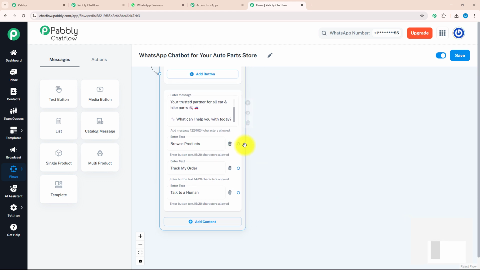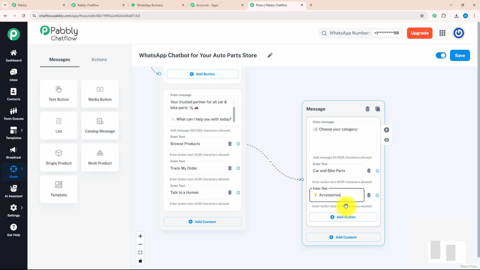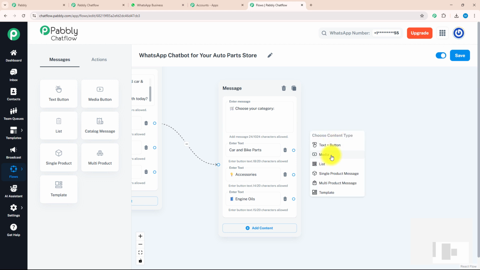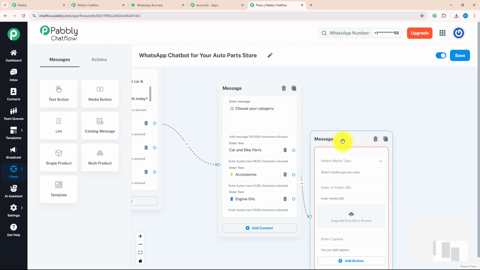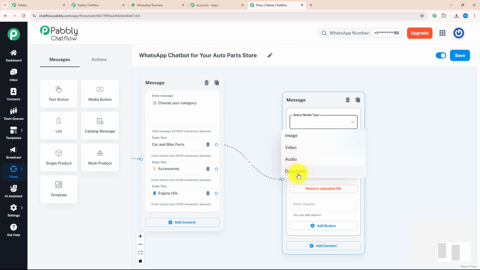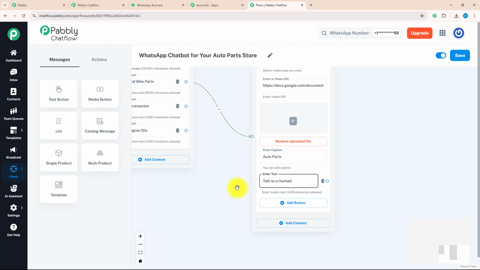To give a separate message for browse product, I will drag and drop this option, select the text button over here and write a message, choose your category. With that, I will add three action buttons: car and bike part, accessories, engine oils. And for each category, I will provide a separate PDF in which details would be mentioned. For that, I will drag and drop this option and select the media button as I want to send them a PDF. Over here, I will paste the URL of that PDF or document, something like this, and select my media type as document. After that, I will add the caption as auto parts, and with that, I will add an action button which says talk to a human.